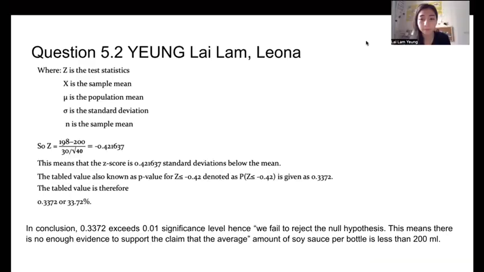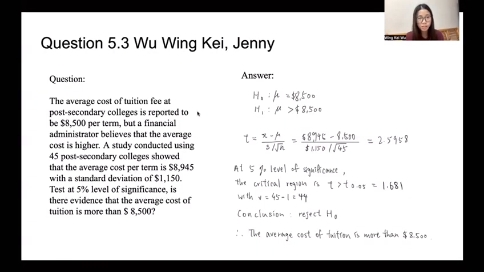Thank you. Hi, my name is Wu K. Jenny, and I'm going to present question 5.3. We have set the null hypothesis H0 to be equal to 8,500, and the alternative hypothesis H1 is set larger than 8,500, because the question asks whether there is evidence to show the cost is more than $8,500.